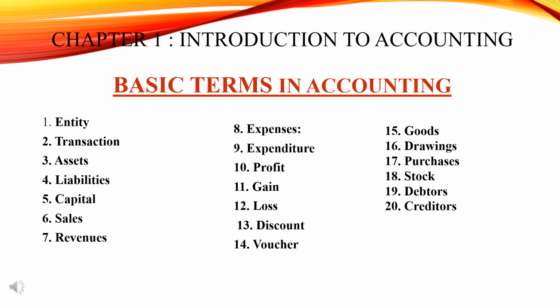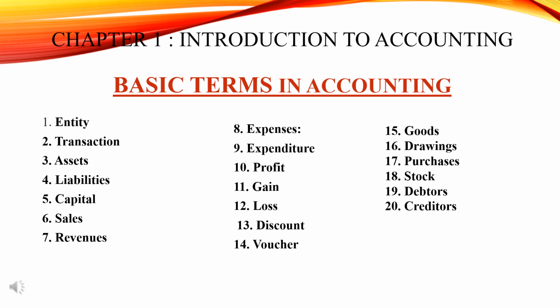Then creditors. Who are the creditors? They are the persons and other entities who have to be paid by an enterprise an amount for providing the enterprise goods and services on credit basis. Both are for credit, debtors and creditors. Debtors means they owe an amount to an enterprise. Here an enterprise should be paying them an amount, that's called creditors. When it is owing, it will be debtors. When it is paying, it will be creditors.